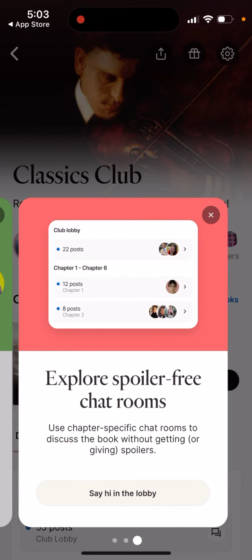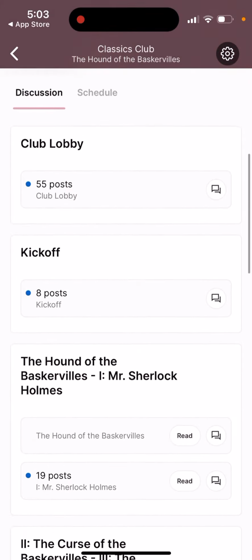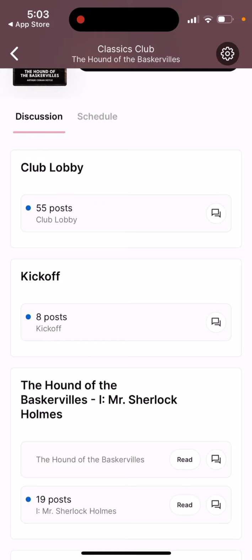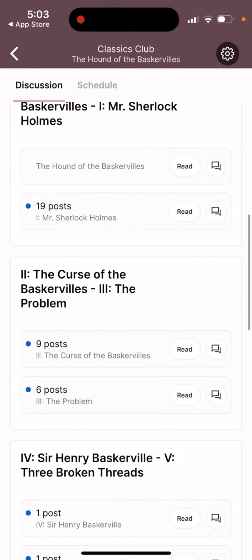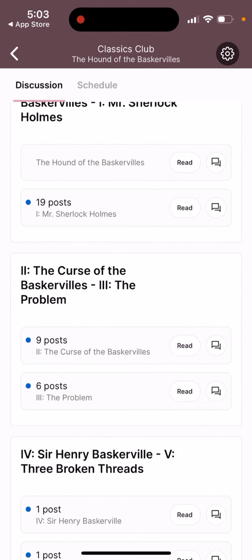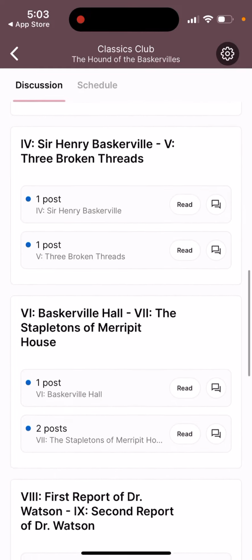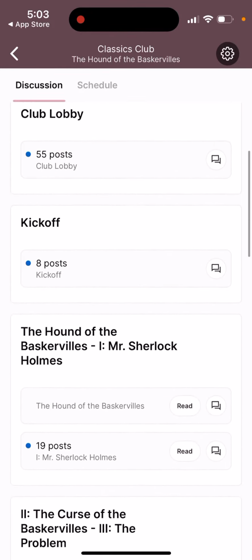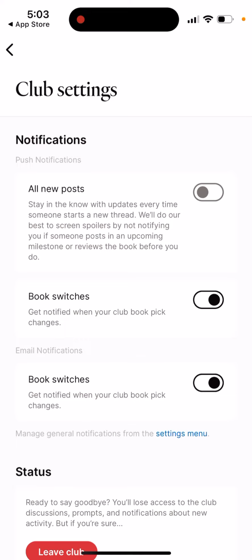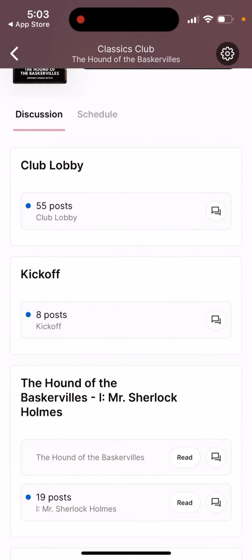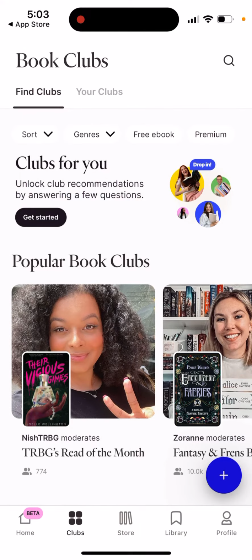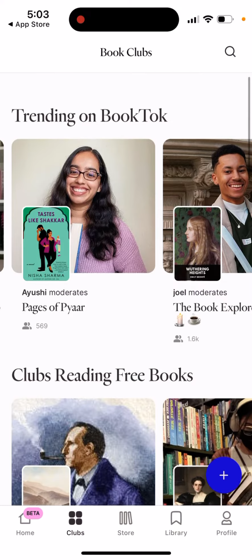You can participate in discussions. There are spoiler-free chat rooms where you can discuss. You can see there are some lobbies, there is some kickoff, and then all of these stories. So that's what you can discover here. And then you can also see some club settings. If you just like reading, sometimes reading alone is not that fun, so you can discover all of these things.